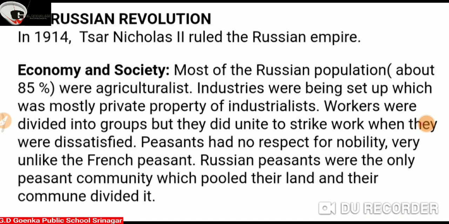As we know, we are discussing chapter number 2 from history, the Rise of Nationalism in Europe and the Russian Revolution. Today's topic is the Russian Revolution. Please open up your books.